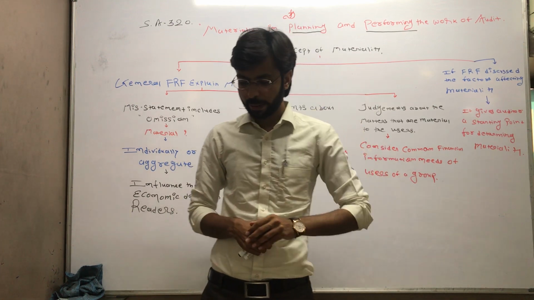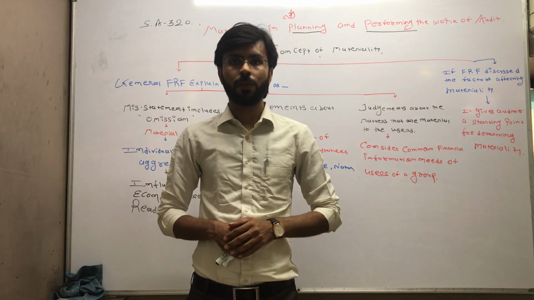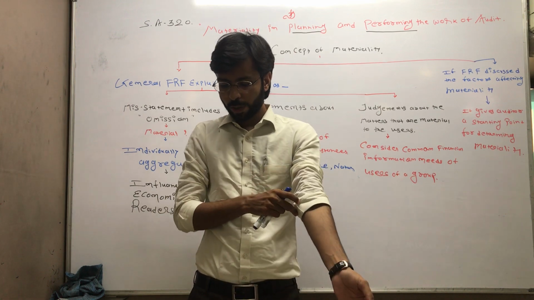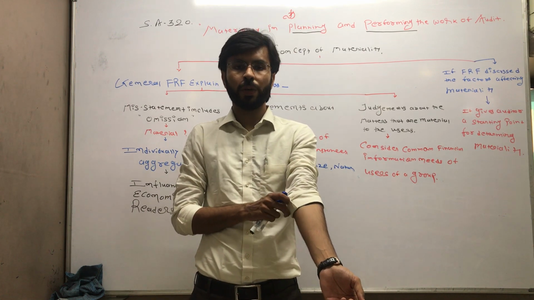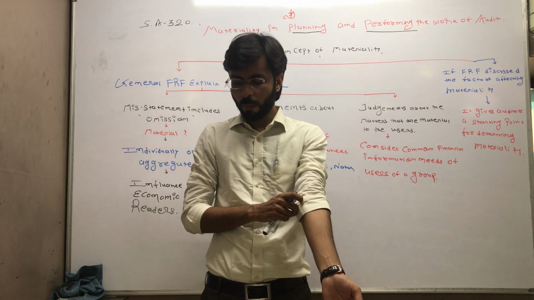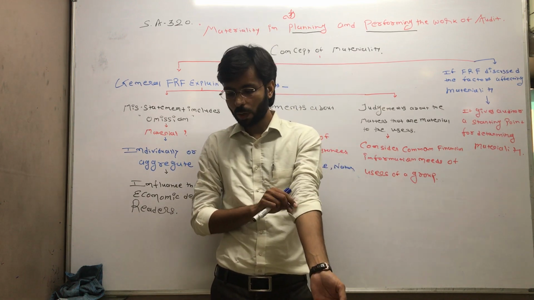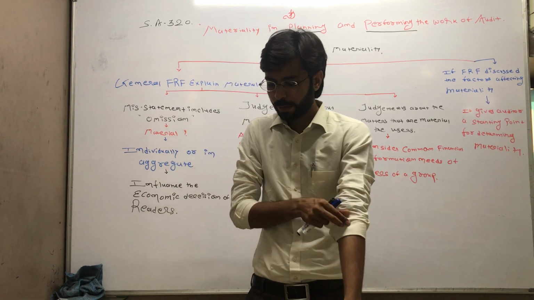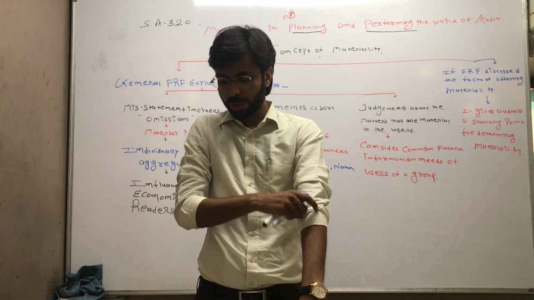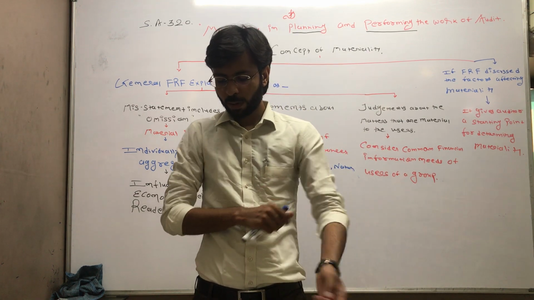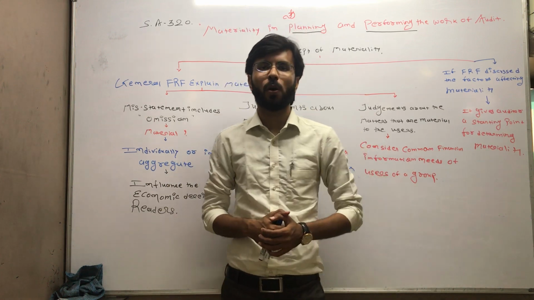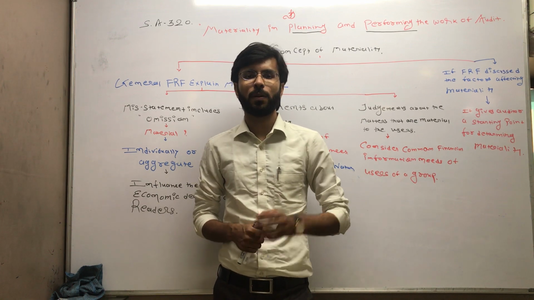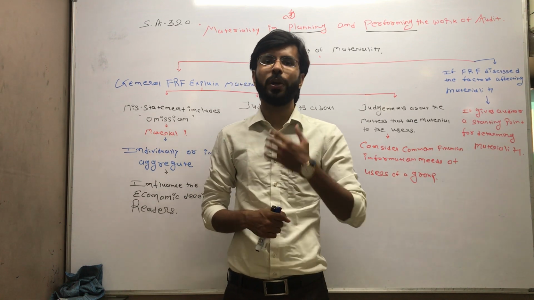Now just to give the heading, to give the knowledge about the entity and its environment, the auditor shall consider the following points.